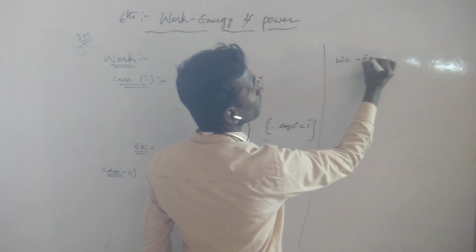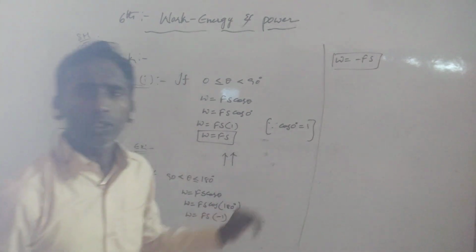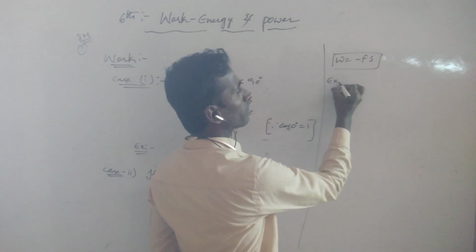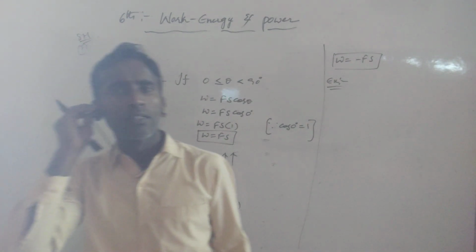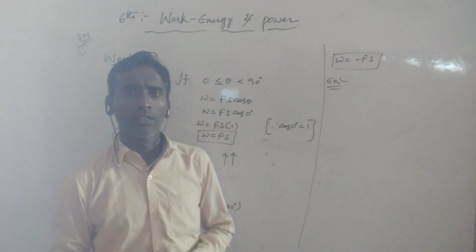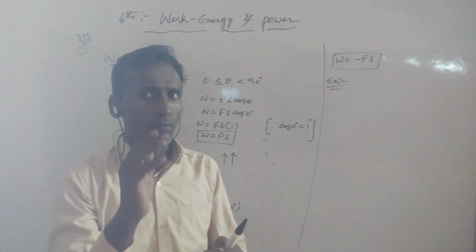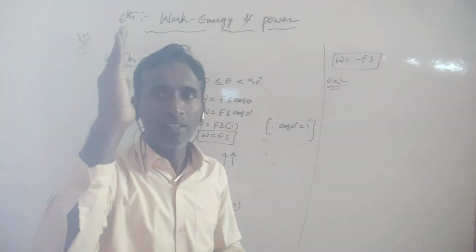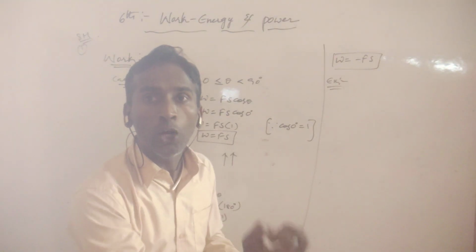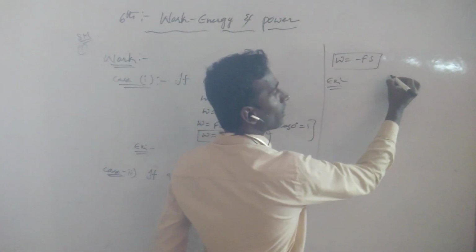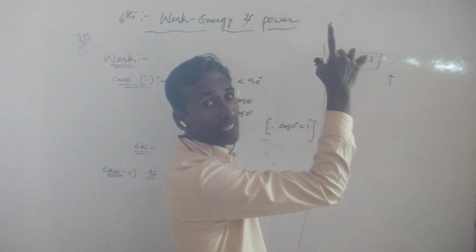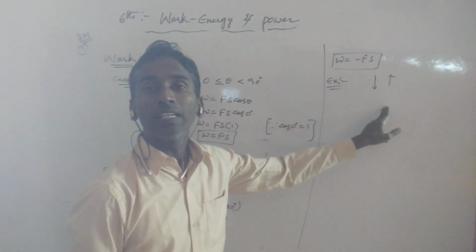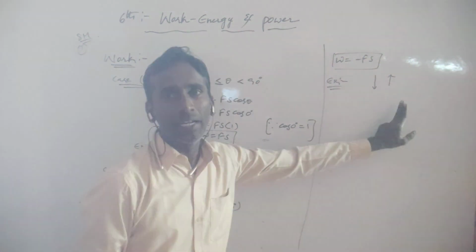W is equal to minus Fs. Here cos theta is negative, so the work is also negative. The best example is lifting a bucket from a well. The lifting force is upward, but the gravitational force acts in the downward direction. Both are in opposite directions, that's why we take it as negative.